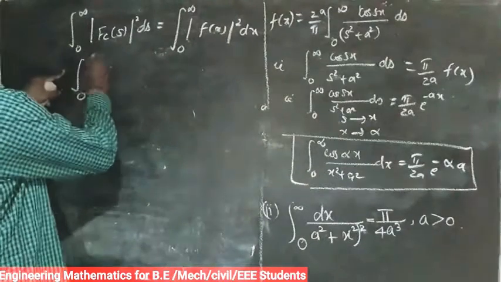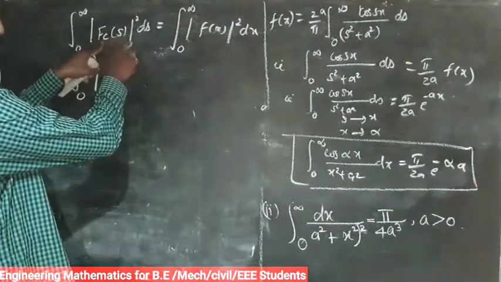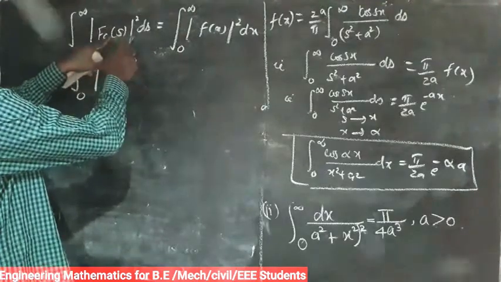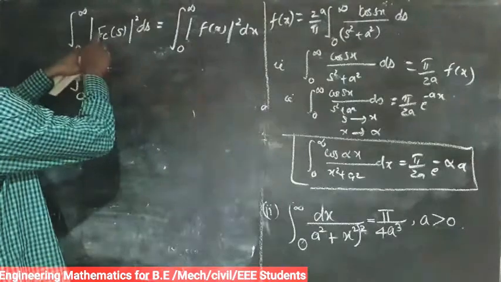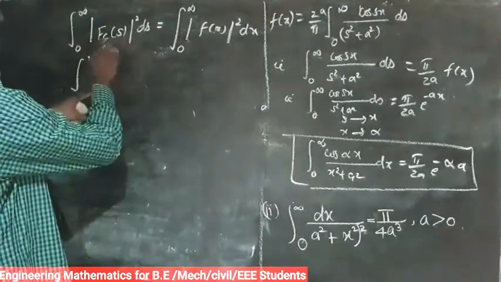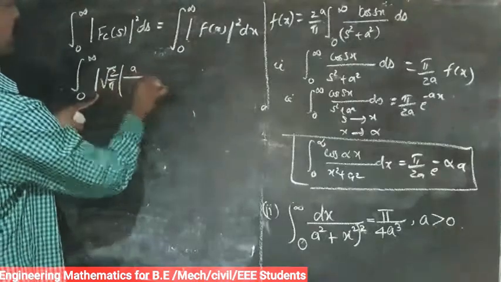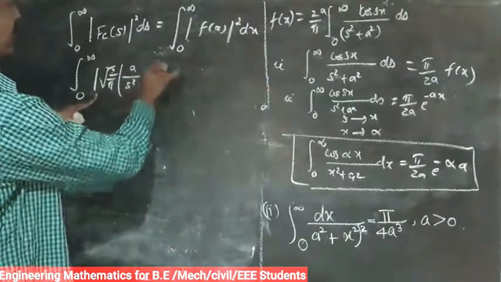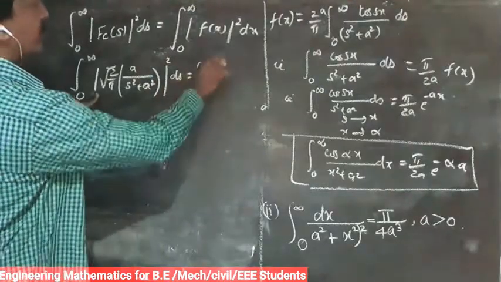So integral of 0 to infinity of modulus of fc of s squared. What is fc of s? It is the Fourier cosine transform, which we have already found. So fc of s is root of 2 by pi, a by a square plus s square, the whole square ds, equal to integral 0 to infinity.